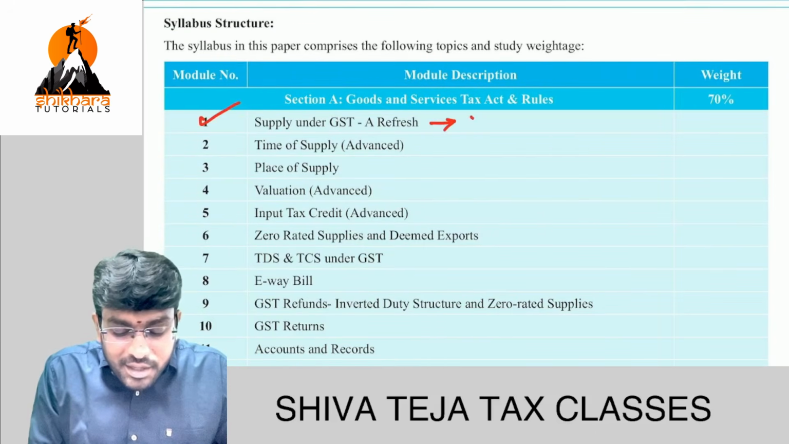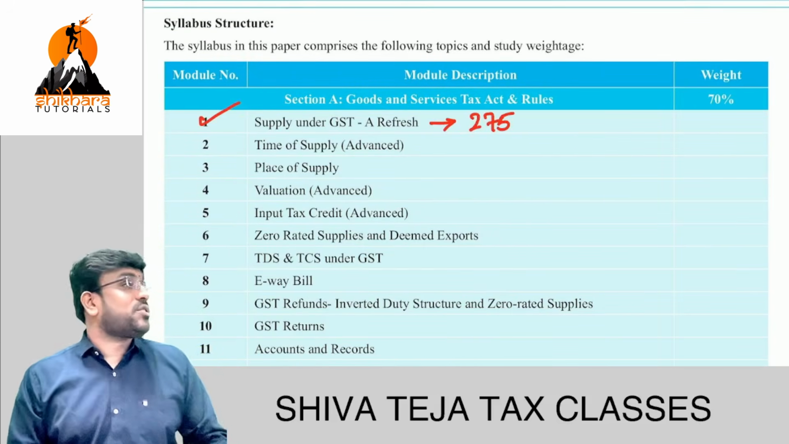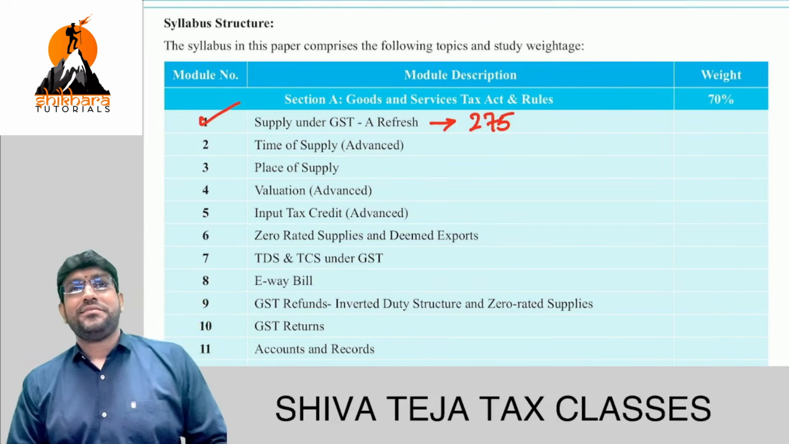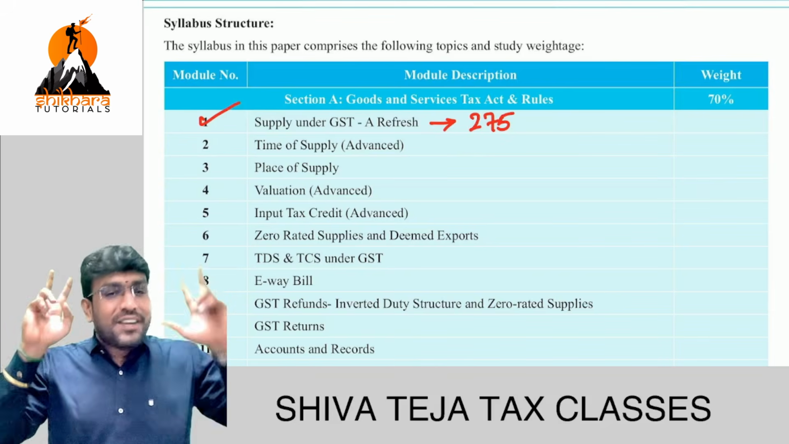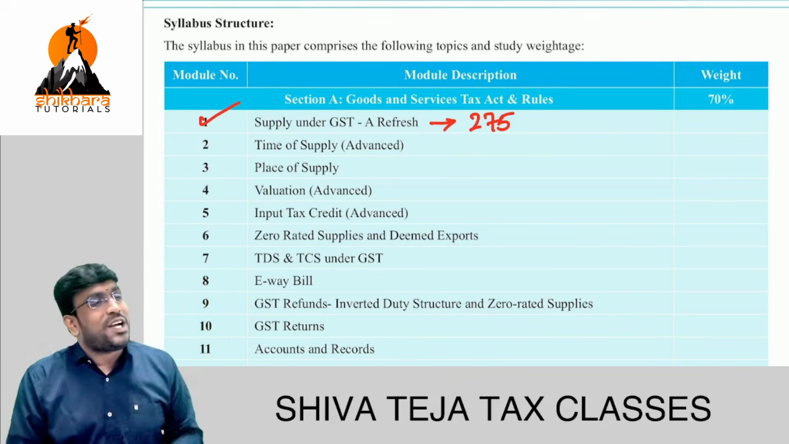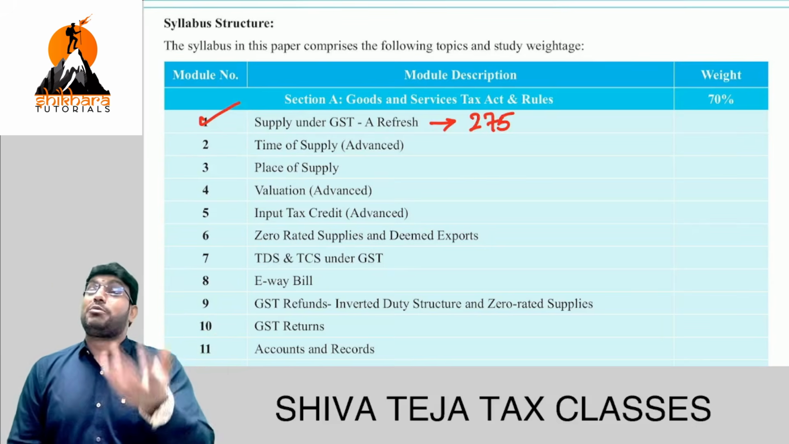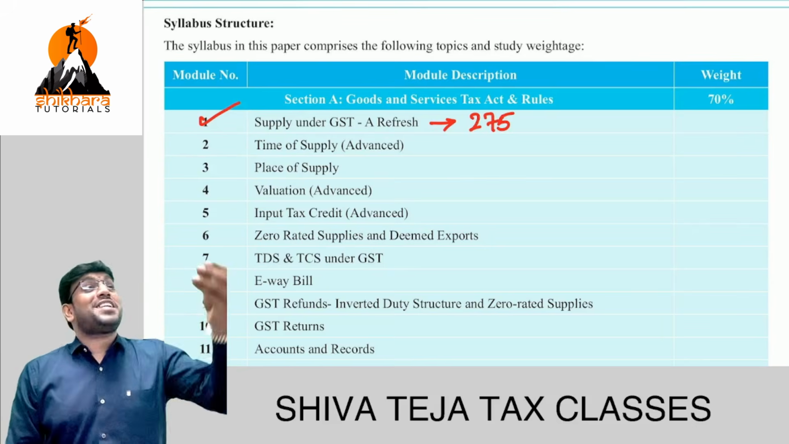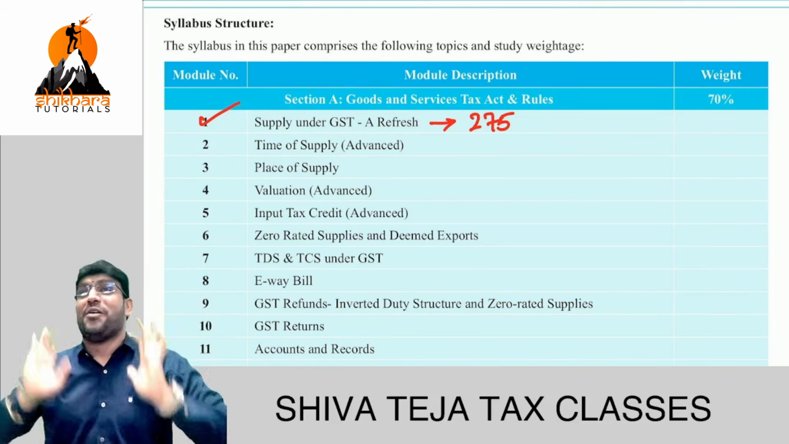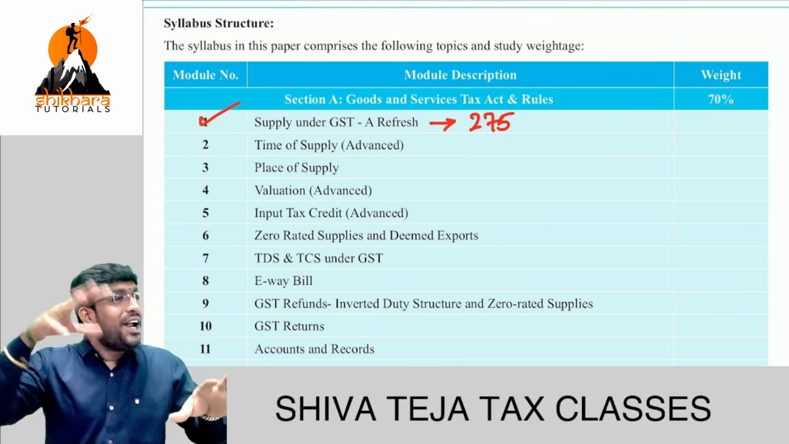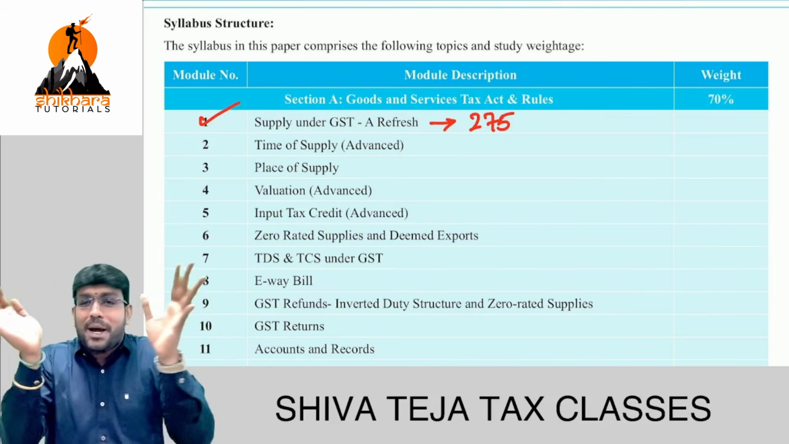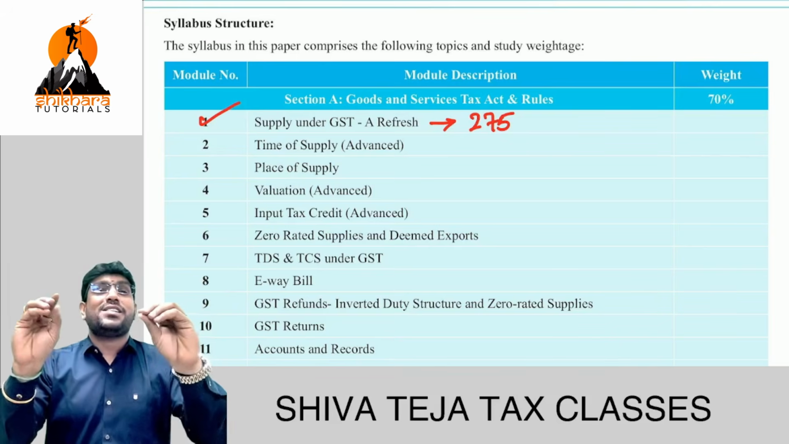In your material, they gave close to 275 pages for this particular topic of supply. Now you understand what's the title name given? Our brain says, only supply is covered in this particular topic. But let me tell you, only supply is not covered there. Supply is covered. The concept of composite supply and mixed supply is covered. Charge of GST is covered. Reverse charge mechanism is covered. Exemptions are covered. All these were different chapters in CMA Inter, correct or not? All these they combined together and put in one chapter called supply under GST.